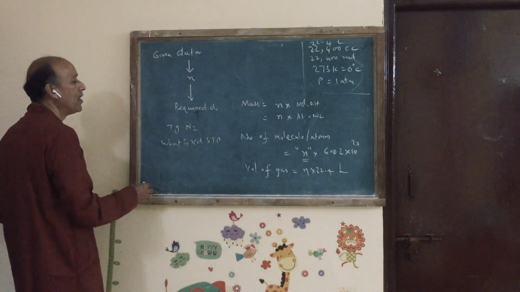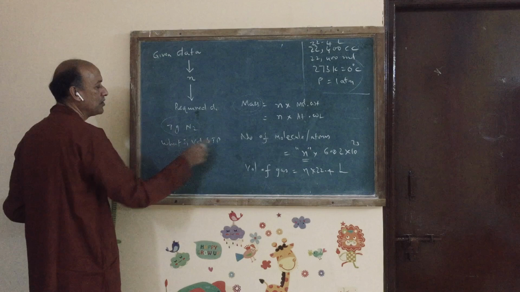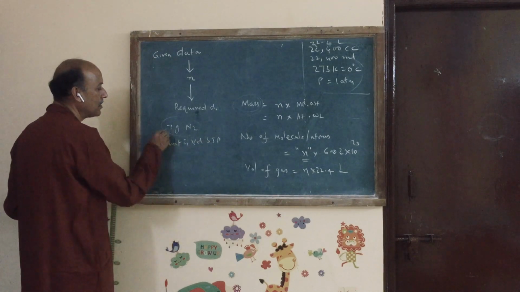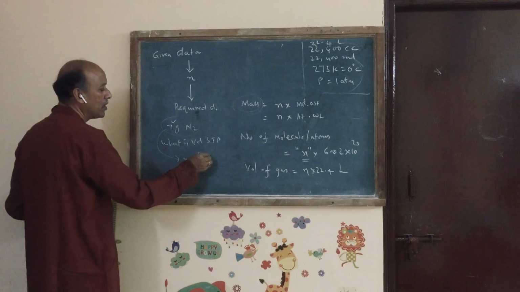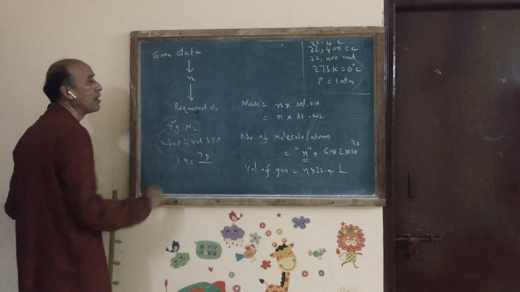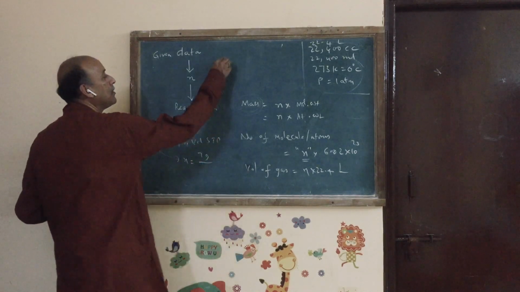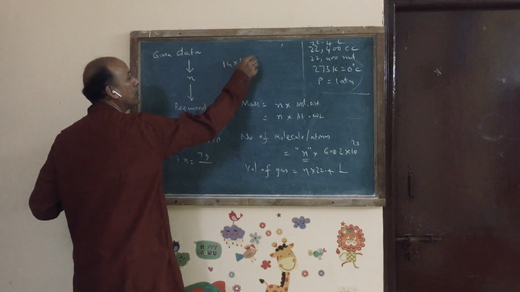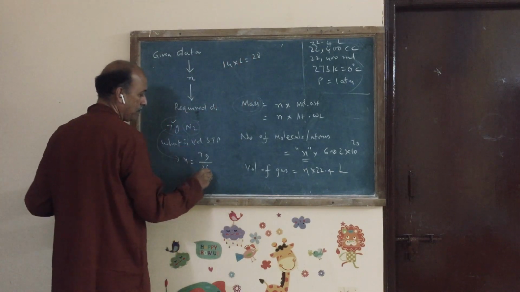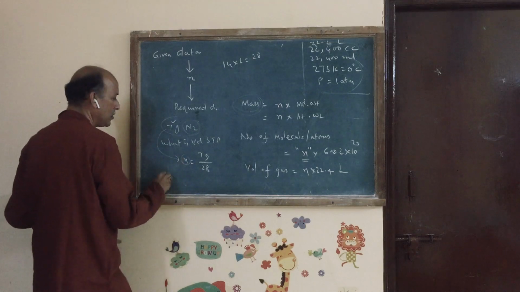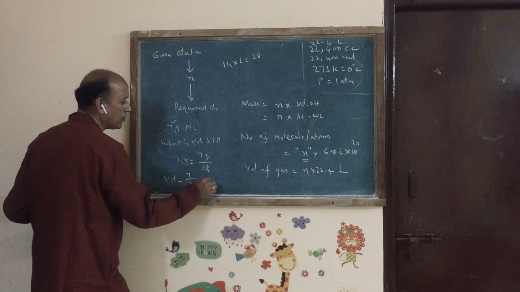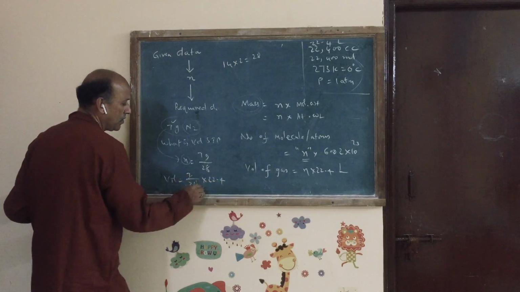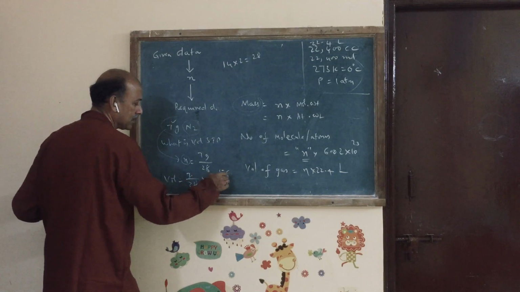For example, what is the volume of 7 grams of nitrogen at STP? First you convert the data into number of moles. Number of moles is equal to given mass divided by molecular mass of nitrogen. Molecular mass of nitrogen, you know, atomic mass is 14 into 2 is 28. So you got number of moles. Now volume is equal to number of moles into 22.4, is equal to 5.6. Right?